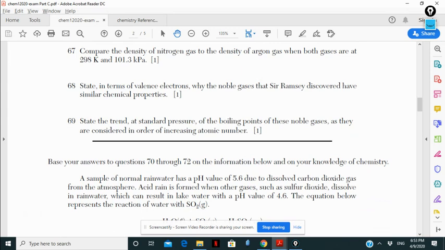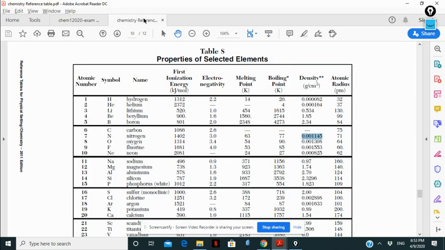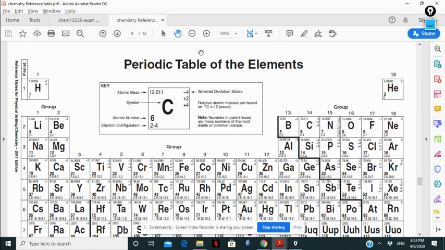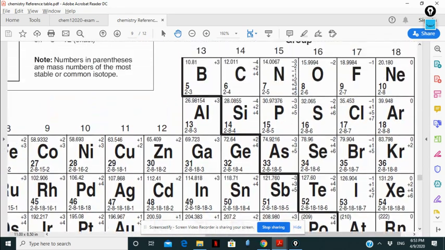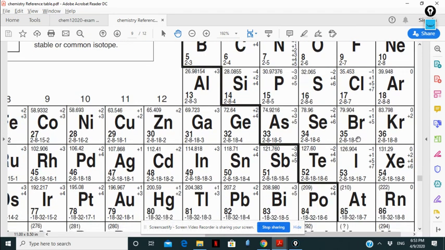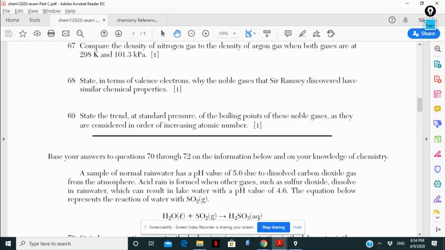State in terms of valence electrons why the noble gases that Sir Ramsay discovered have similar chemical properties. If you're looking at the noble gases, they have the same number of valence electrons, 8, according to the octet rule. So that means they have the same chemical properties because they have the same number of valence electrons.